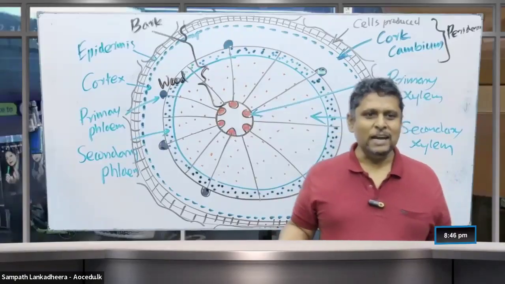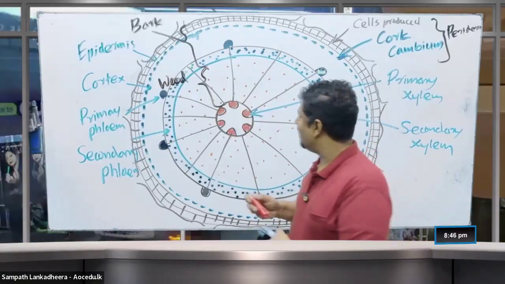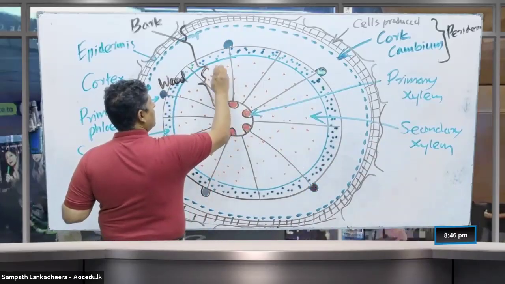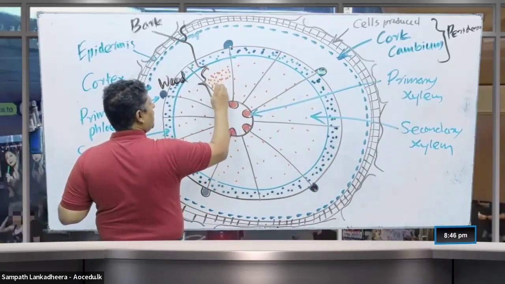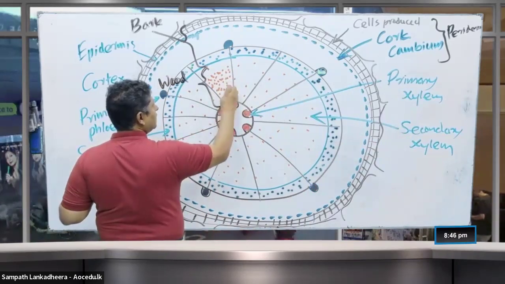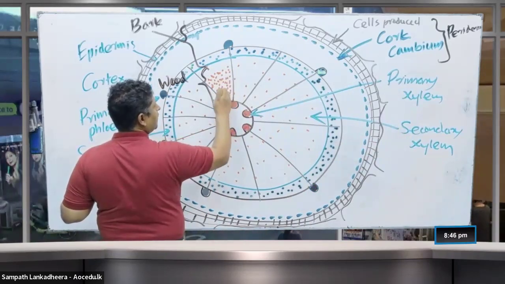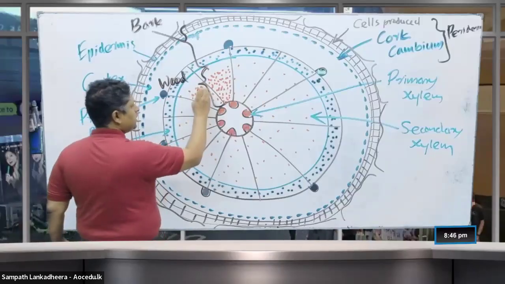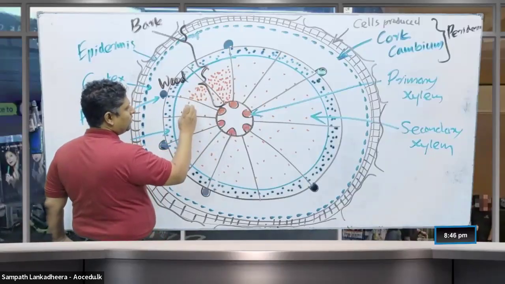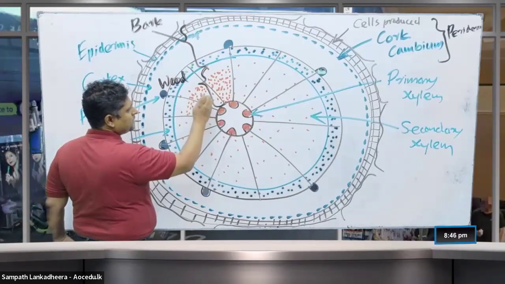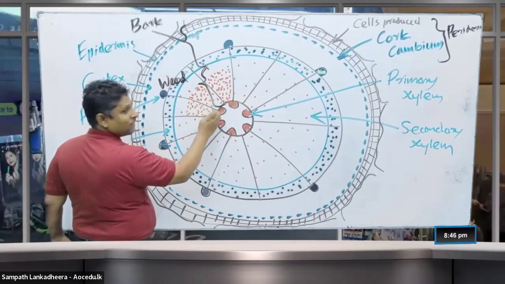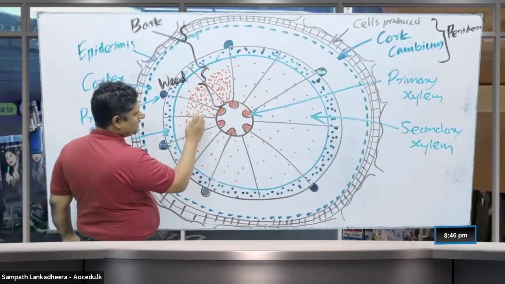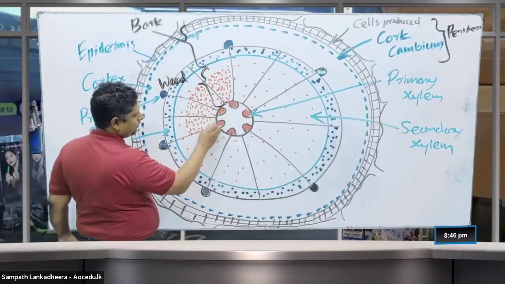Wood is secondary xylem. And in this wood, you learn that some parts of the wood are formed early and some parts of the wood are formed recently. So between the early formed wood and the recently formed wood, we can see some color difference present. Likewise, you can see on the board now, some color difference is present.